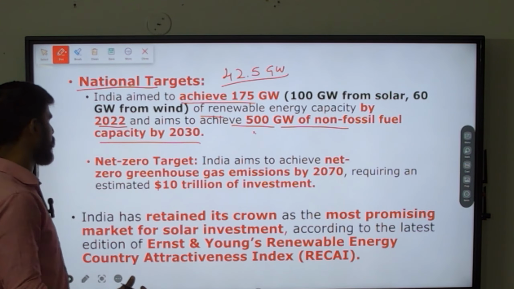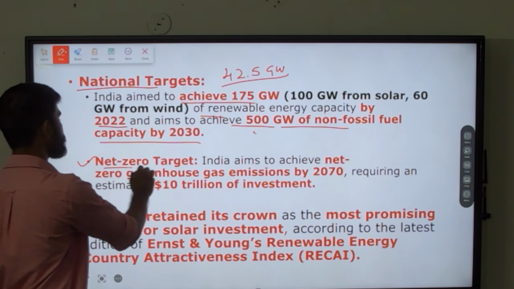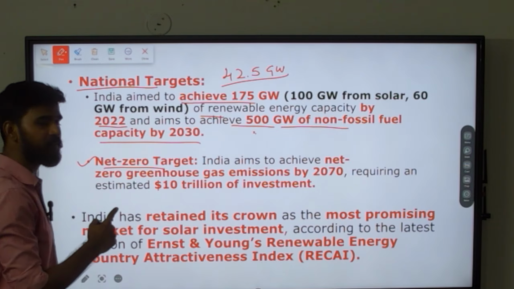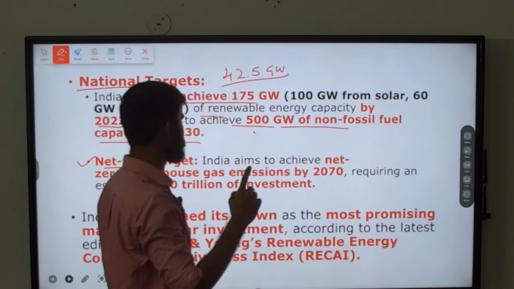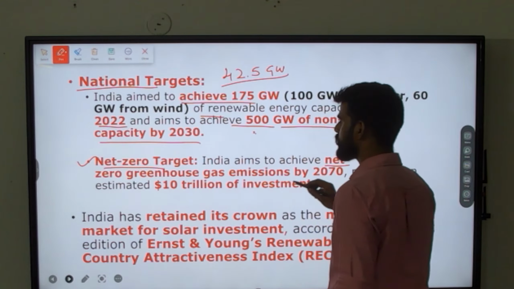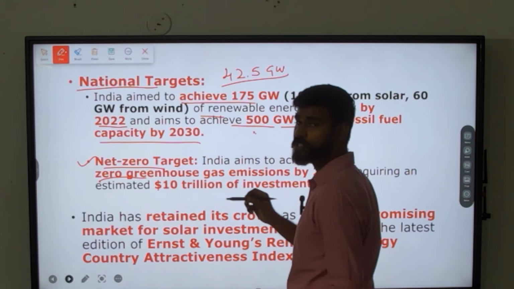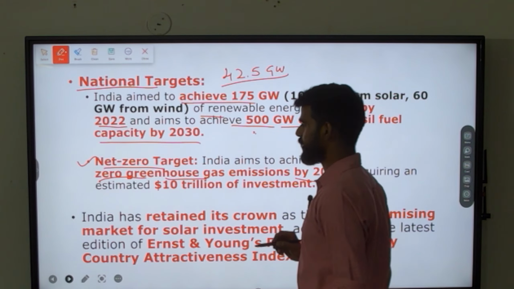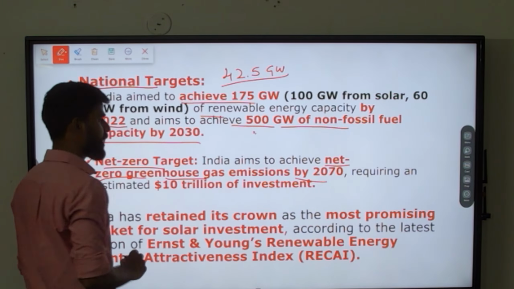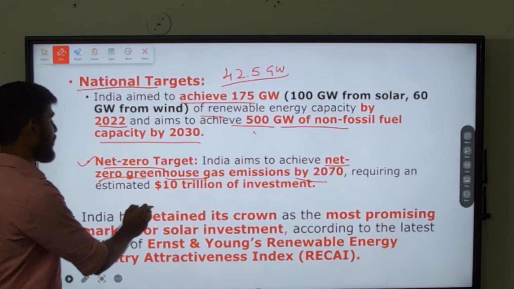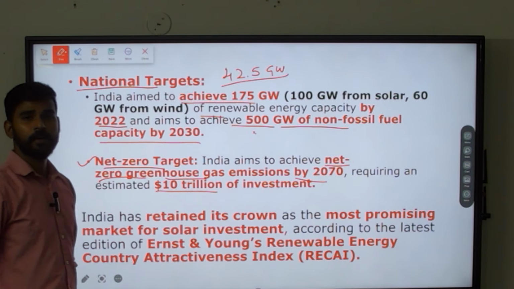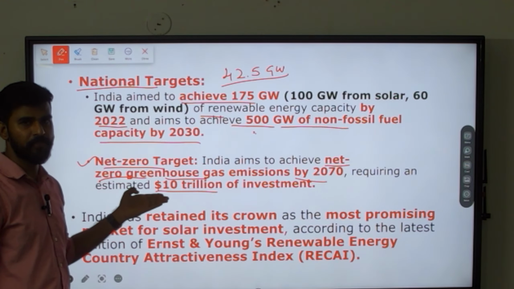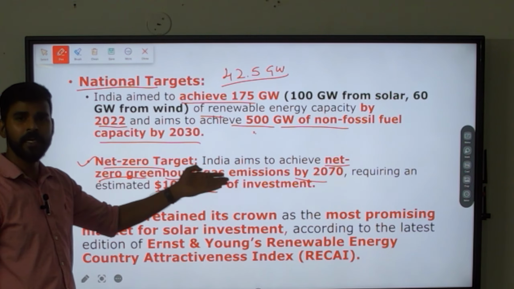So we have to invest a lot, and we also have yet another target which has been praised by this report, that is the net zero target. This also we have discussed in one of our previous sessions. India aims to achieve net zero, that is carbon neutrality, by the year 2070. Net zero greenhouse gas emissions by the year 2070 requires so much investment, that is $10 trillion US dollars of investment is required to achieve this, which is a big thing.